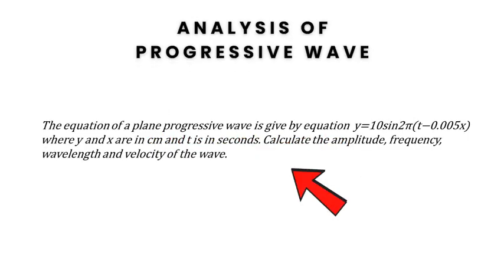As an example, the equation of a plane progressive wave is given by y equal to 10 sine of 2 pi t minus 0.005x, where y and x are in centimeters and t is in seconds. Calculate the amplitude, frequency, wavelength and velocity of the wave.